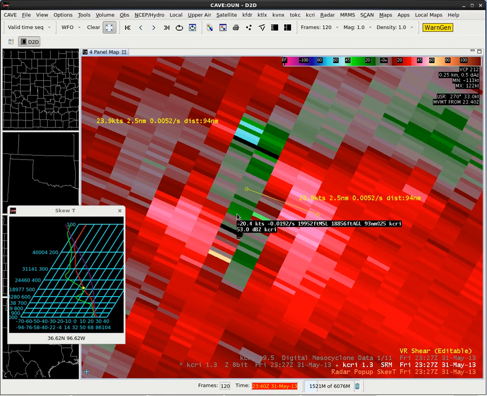Then 72 divided by 2 is 36 knot rotational velocity, and that matches roughly what the VR shear tool is coming up with. So you can do manual calculations of rotational velocity in your head, or you can use the VR shear tool. And if you're going to use VR shear, remember that you can always do your anchor points by just right-clicking on one peak velocity and right-clicking on the next spot. That's a handy little trick to using VR shear.